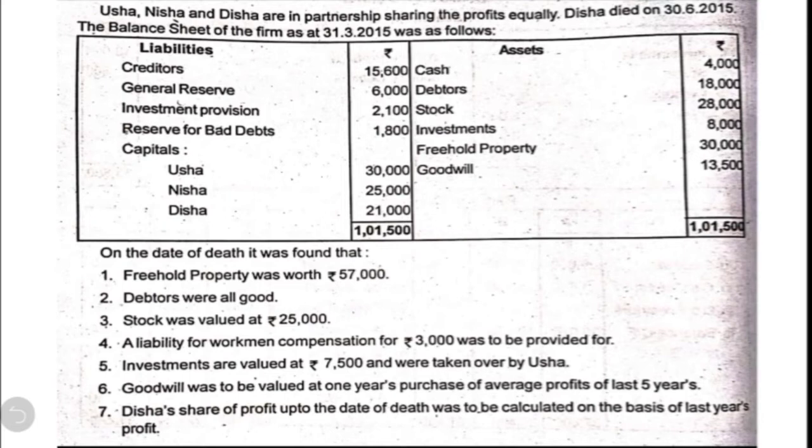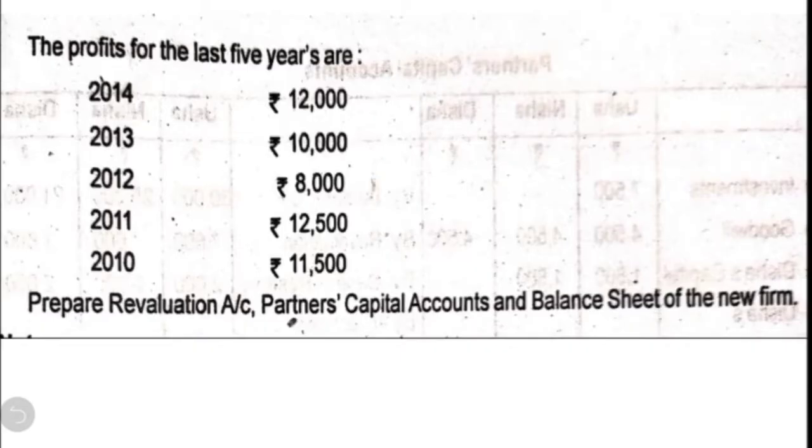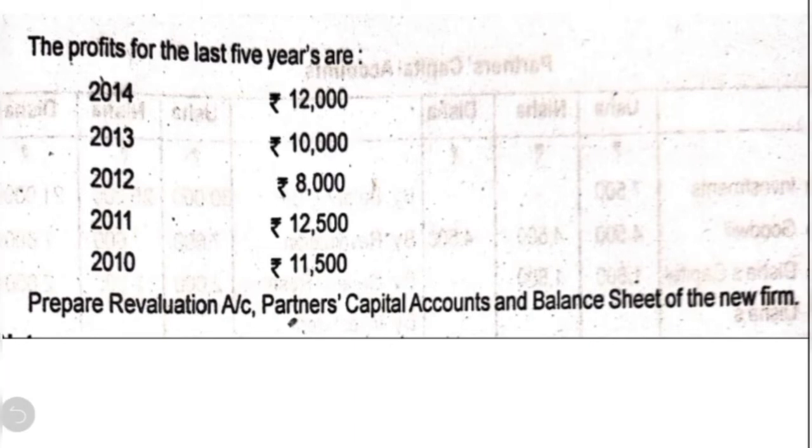Then the last adjustment: Disha's share of profit up to the date of death was to be calculated on the basis of last year's profit. And the profits for the last 5 years, 2014, 13, 12, 11 and 10, in the descending order they have given. Then prepare revaluation account, partners capital account and balance sheet of the new firm. These are the informations given in the question.